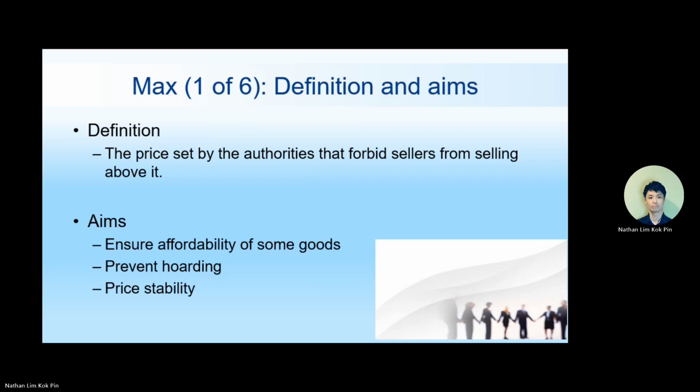See. Okay, I don't know whether they get an exception or they still have to follow the law. Once upon a time, they got into trouble. Okay, those are maximum price. Now, what is the goal of maximum price? Ensure affordability, prevent hoarding, and price stability.